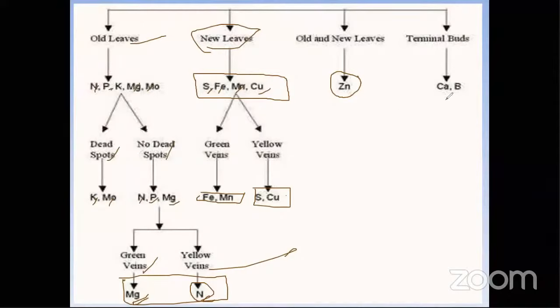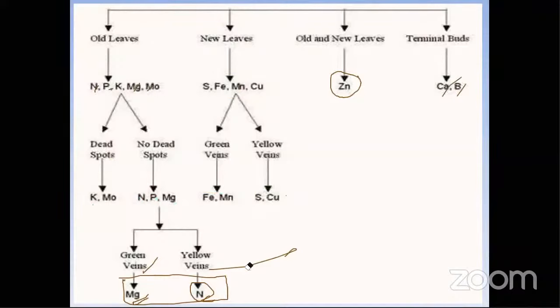And for terminal buds, we can see the terminal buds drying. We can see this typical symptom in calcium and boron. Terminal buds will be dying and dry in calcium deficiency and boron deficiency. This is one of the very best slides, very nice slide, friends. Please note this down; I will give some time. I think it is very rare to get this type of slide. Please note it down, because it will help you identify the symptoms: what deficiencies are available, where they appear, and what type of symptoms. Because there are some similarities between a few nutrients, to avoid this confusion, this slide will be very useful to you. Please note this down.